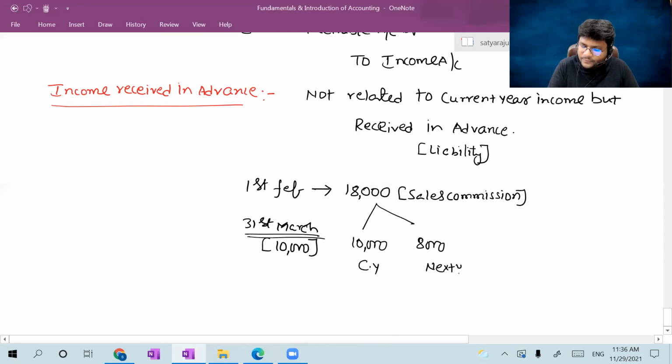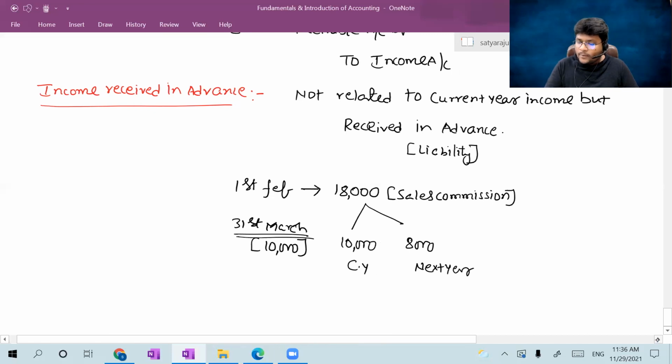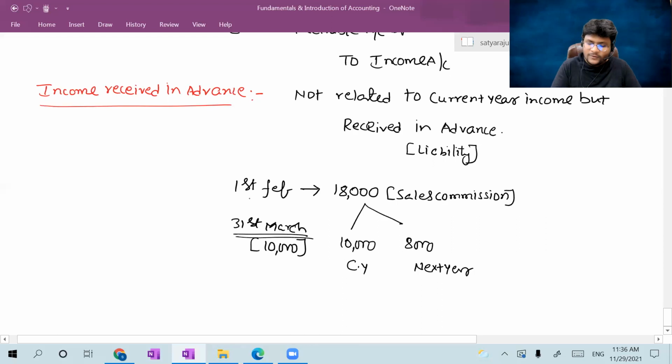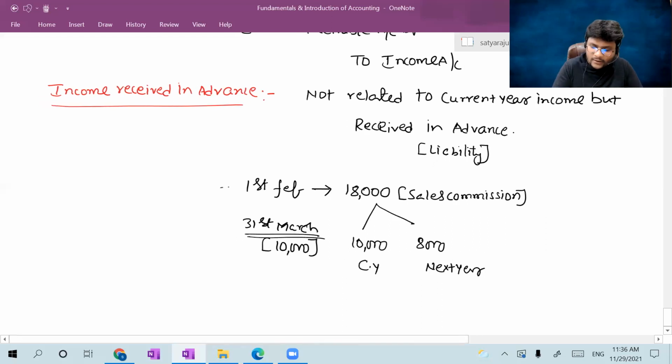Now concentrate here. I'm going to pass two different journal entries. Journal entry 1 is as on 1st February. What is the journal entry, sir? First, I am receiving the commission, so I'll write the entry: cash or bank account debit. I am receiving in the bank, an increase in asset should be debited. How much did I receive? 18,000, straight away.